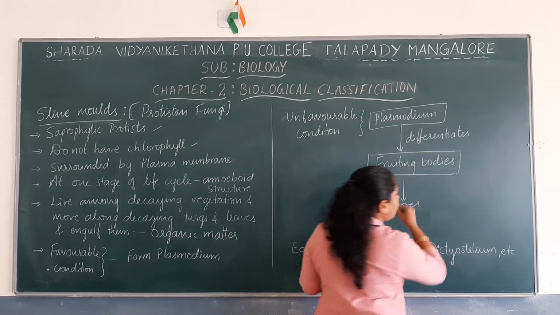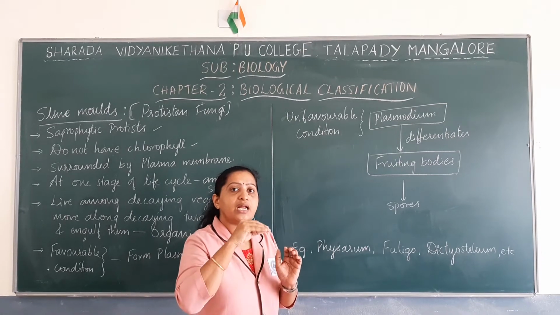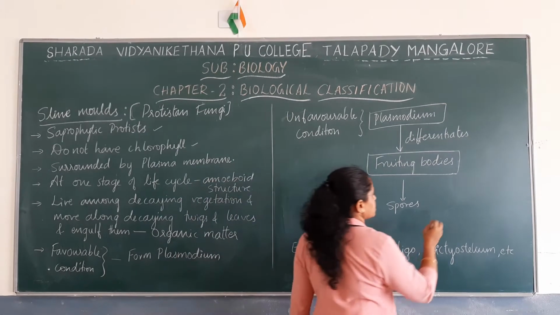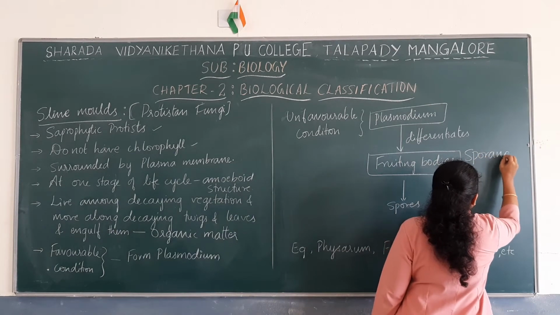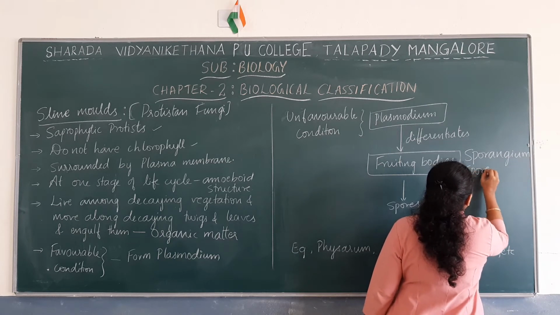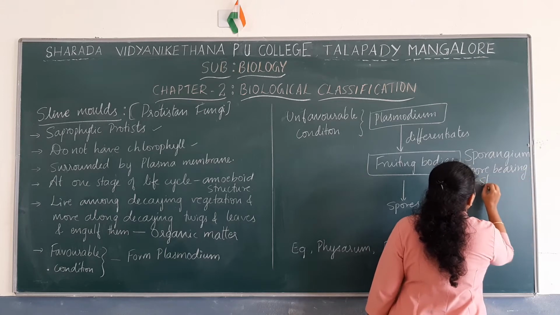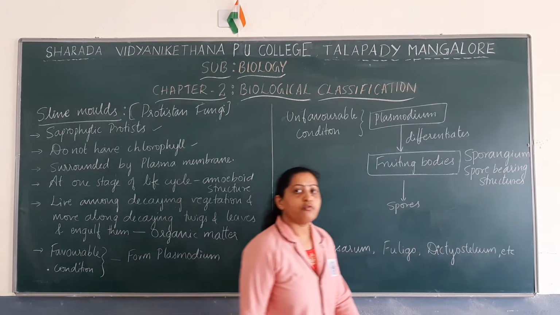These fruiting bodies bear structures inside which there are spores. They are spore bearing structures, or sporangium. We call them fruiting bodies.